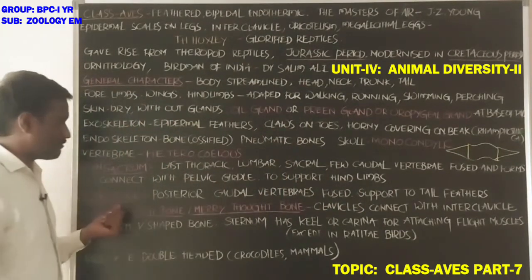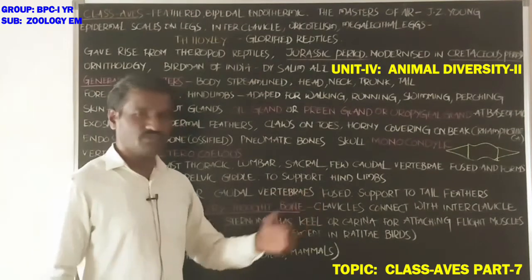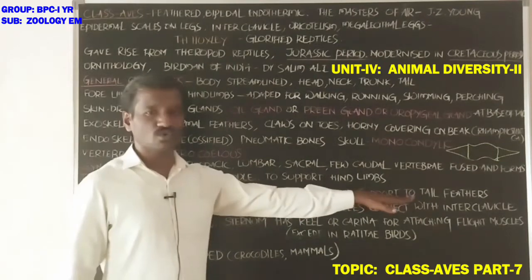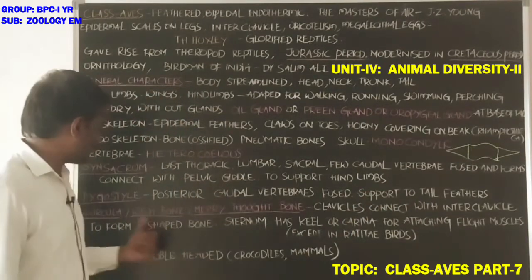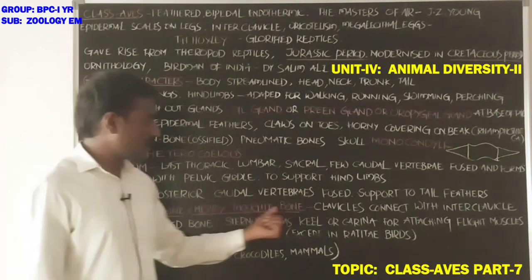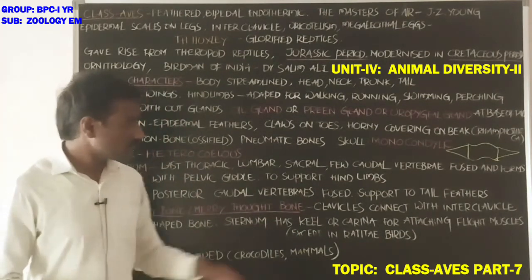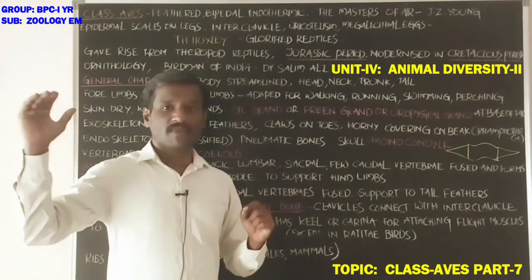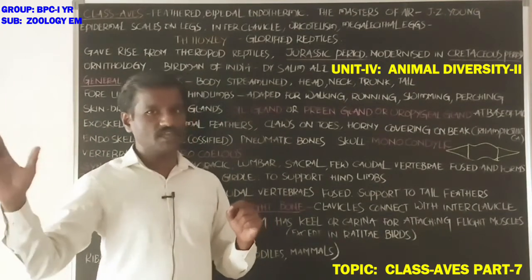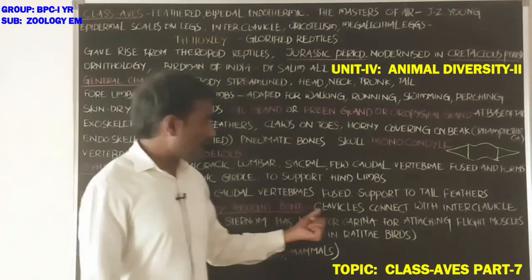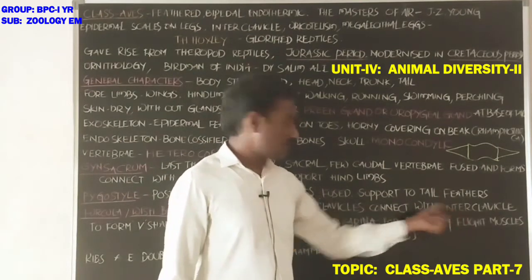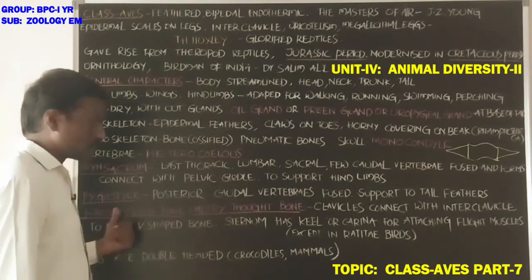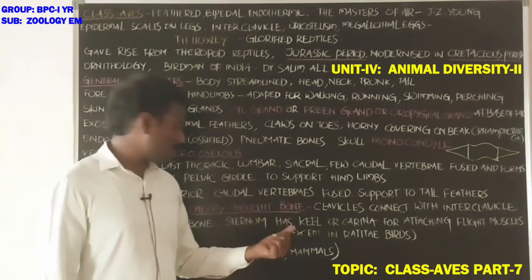Next, pygostyle. The posterior caudal vertebrae are fused together and form the pygostyle, which supports the tail feathers. Next, furcula, or wishbone, or merrythought bone. What about this? Clavicle is the collarbone. It connects the arm, or the wing, to the rest of the body. Clavicles connect with the interclavicle and form the V-shaped bone called the furcula, wishbone, or merrythought bone.